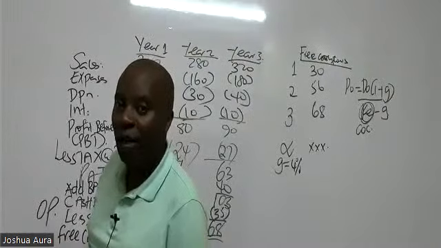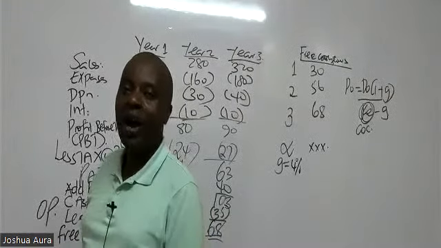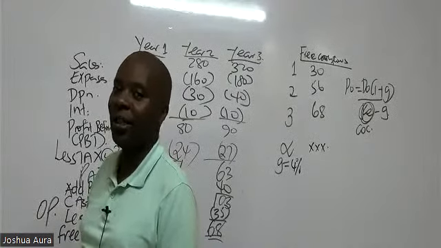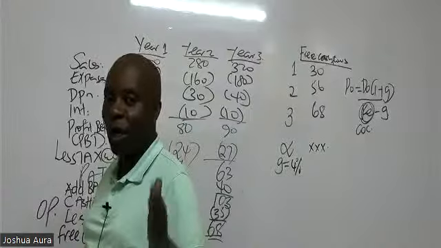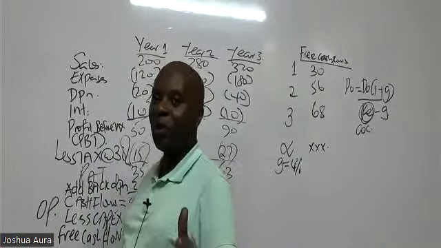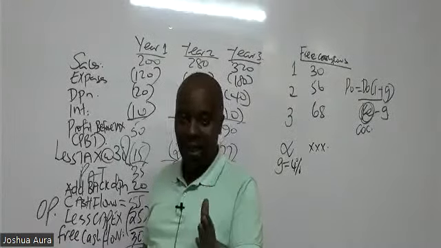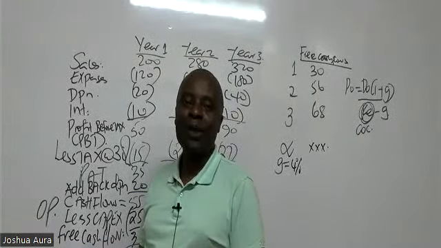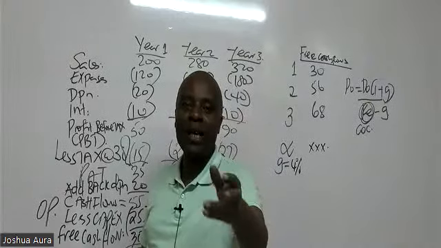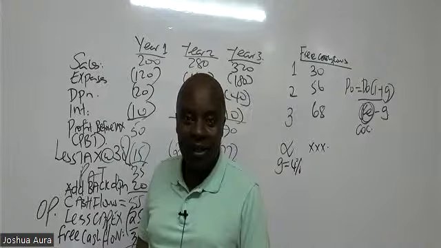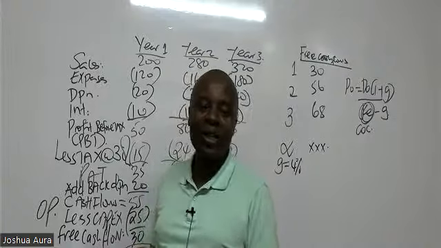Which cost of capital do we have? We have our WACC, our weighted average cost of capital. I'm so sure so many of us lost it there. That's where, as I always say, keep your eyes on the ball. But at times the ball could behave in a funny way and disappear from your sight, especially if the opponent is a strong player like Messi, right? They can come and do like this, and then you can't see the ball at all.